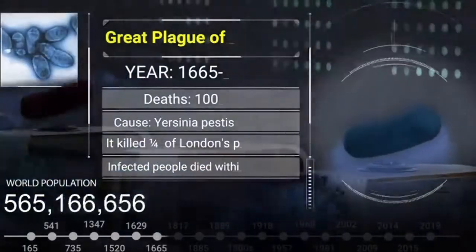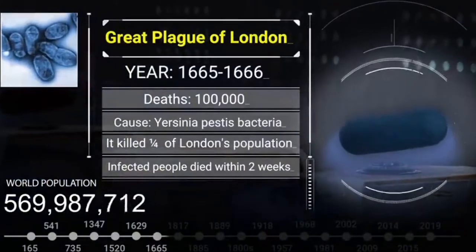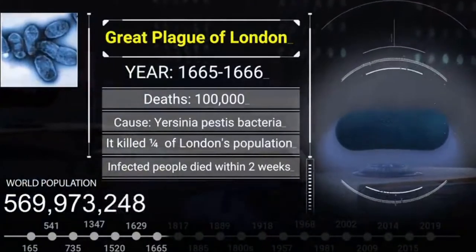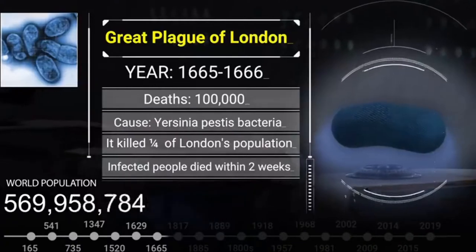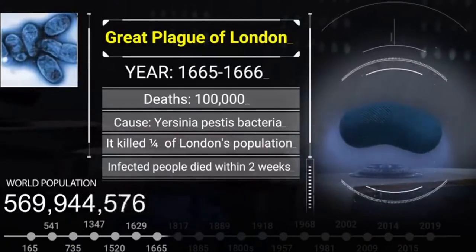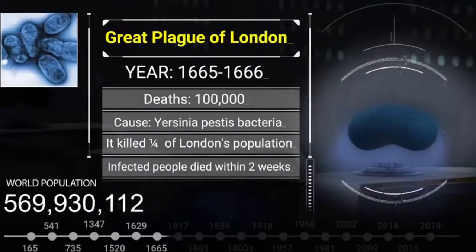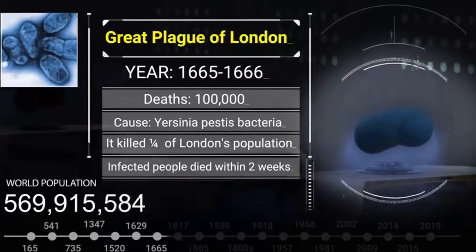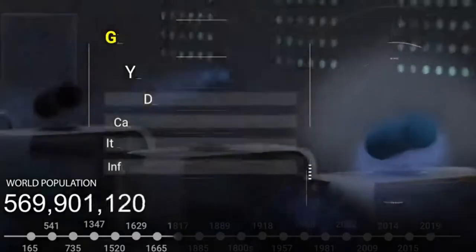The Great Plague of London, year 1665 to 1666. 100,000 deaths. Caused by Yersinia pestis bacteria. It killed 1/4 of London's population. Infected people died within 2 weeks.